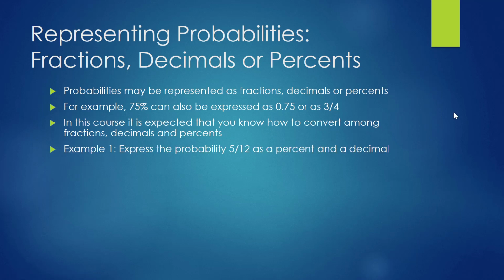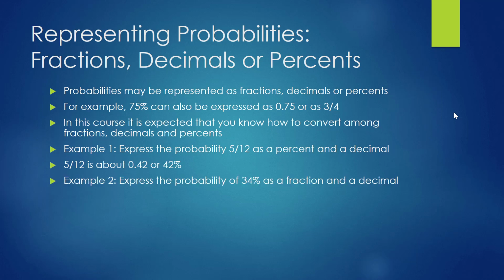Here's an example of the sort of conversion you might be expected to do. It says, express the probability of 5/12 as a percent and a decimal. Pause this video, see if you can do this, and then unpause the video to check yourself. 5/12 is about 0.42 or 42%.